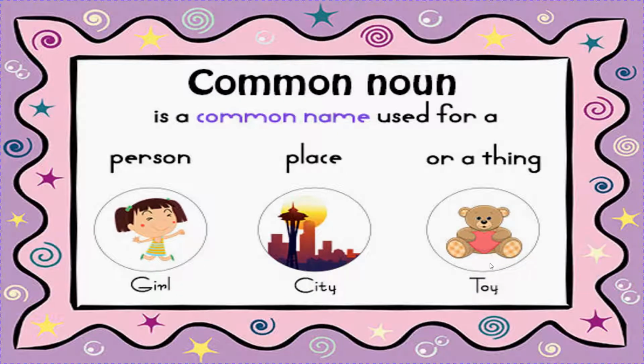Let's see common noun. Common noun is a common name, or you can say general name, used for a person, place, animal or thing. See children, I have taken the same picture.